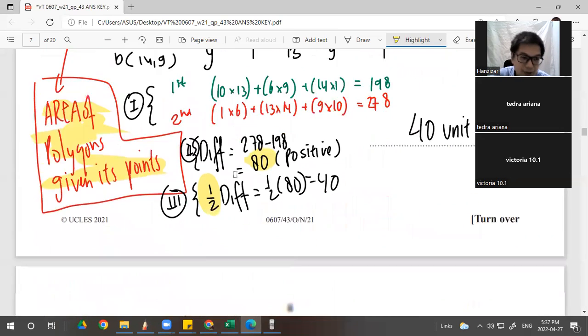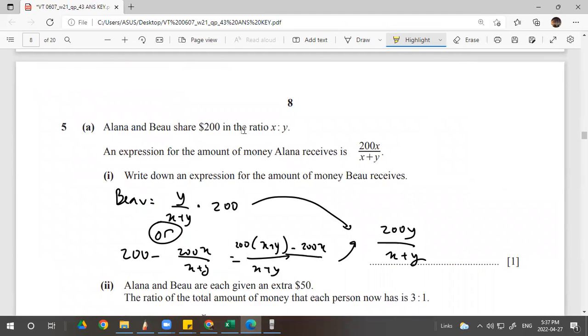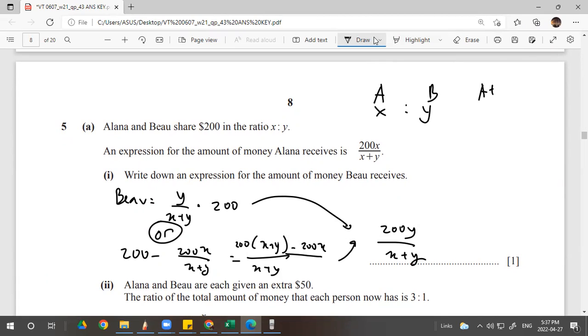So that's the general rule. Now, Alana and Bao share $200 in the ratio of X to Y. Show that the money Alana received is 200X over X plus Y. How can they get this answer? I think it's very simple. Alana, Bao, X, Y, and the total will be X plus Y, and this is 200, right?